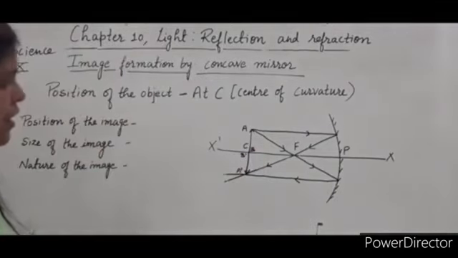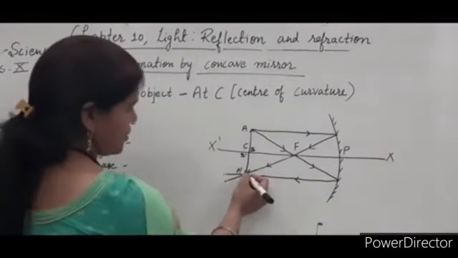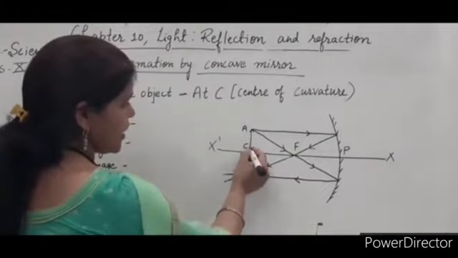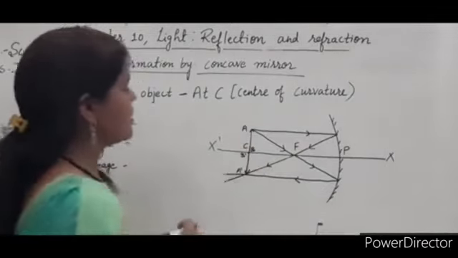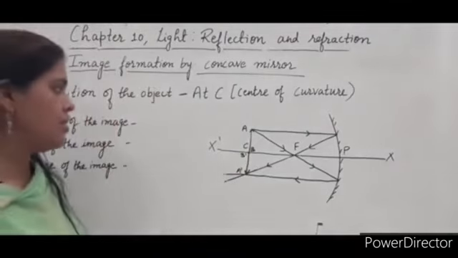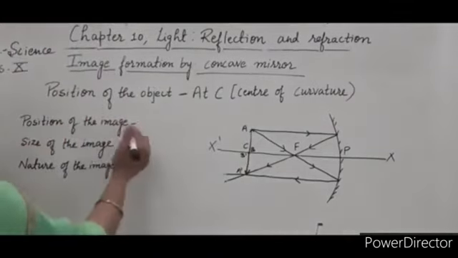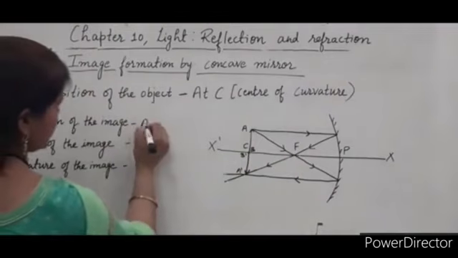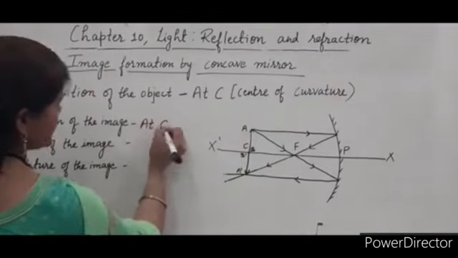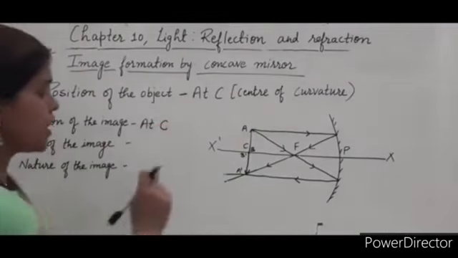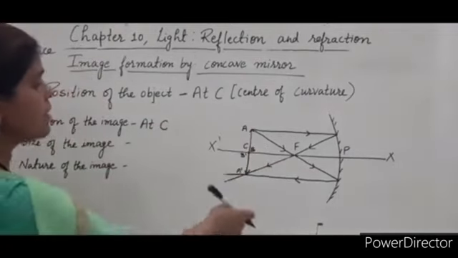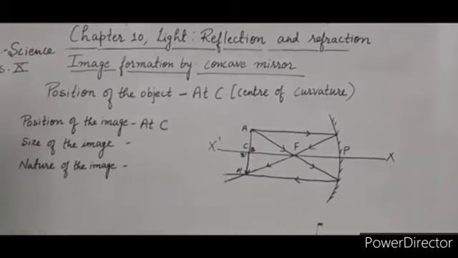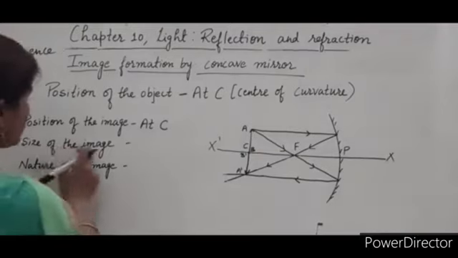The image formation takes place at this point, and this is the center of curvature. So the position of the image is at C. If the object is at the center of curvature, then the image is also formed at the same place, the center of curvature.